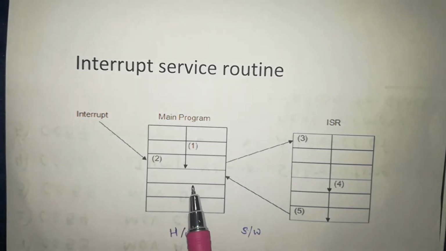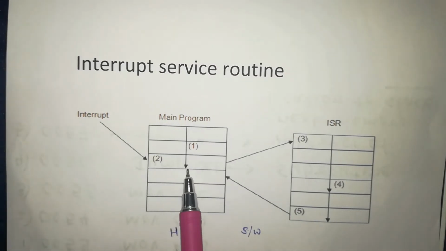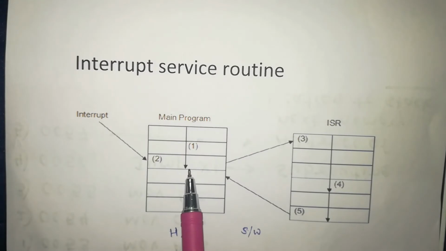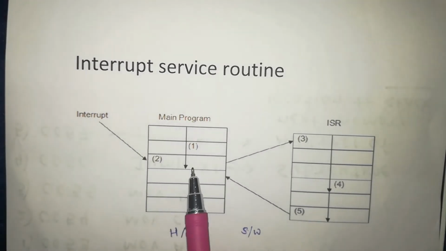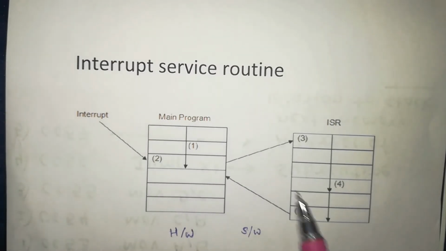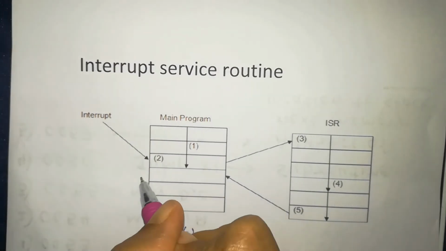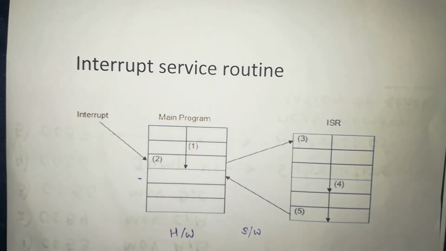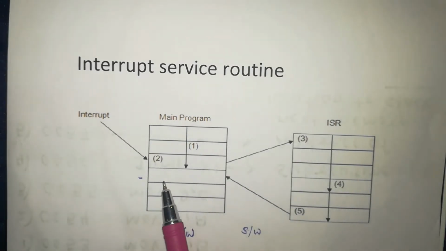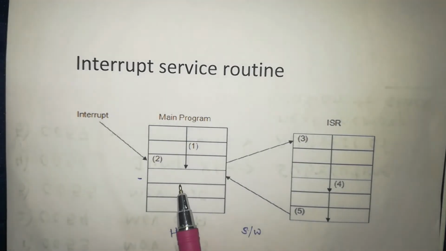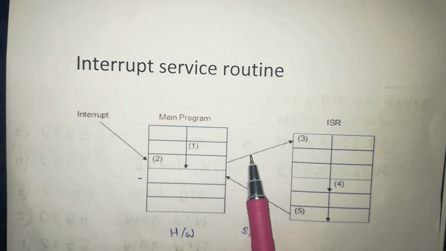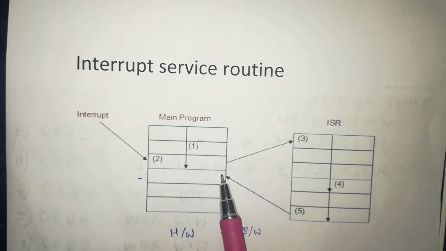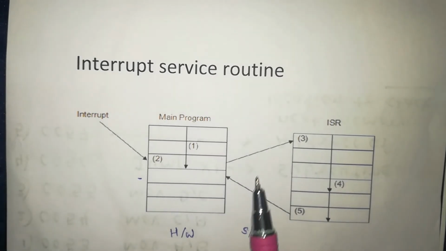Microprocessor temporarily stops what it is doing and sends an interrupt acknowledgement signal. Microprocessor stores the contents of the program counter, here the next programming step, into the stack, and the address of the stack into the stack pointer. Microprocessor inputs the data from the device and returns to the main program.